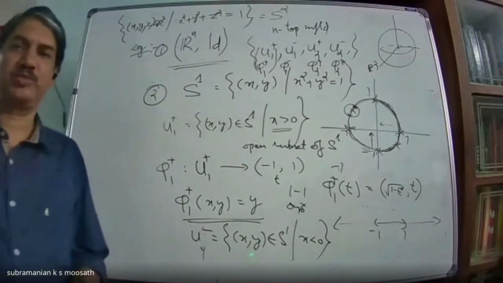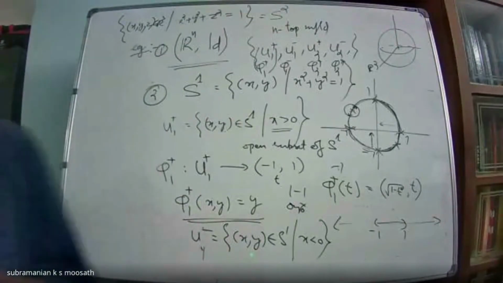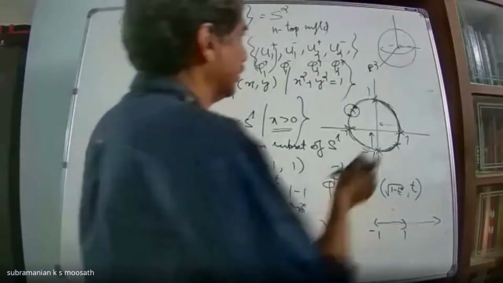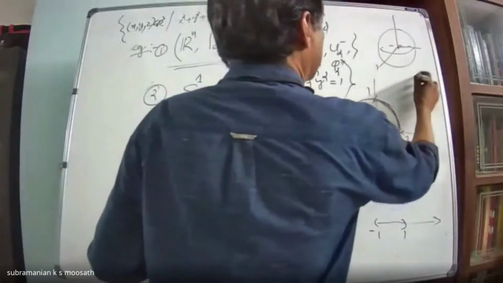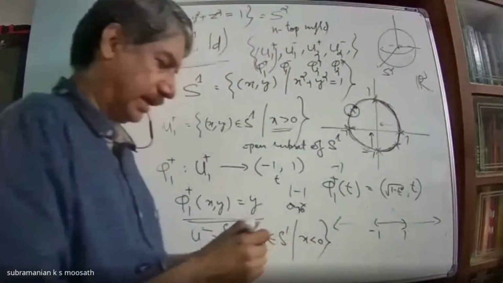Is it a topological space? Yes, sir. As a subset of R3, this S2, you can make it a topological space.